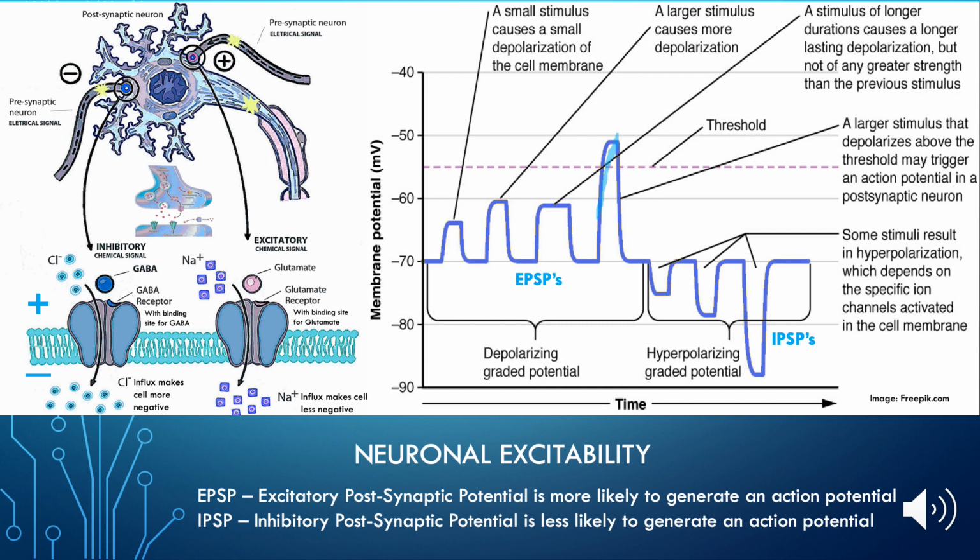On the far left, we have GABA being released from a presynaptic neuron and received by receptors on a postsynaptic cell. It does this by binding to a site on the GABA-A receptor, which opens a ligand or chemical gated channel, allowing the negative charged chloride ion to flow into the cell, making it more negative.